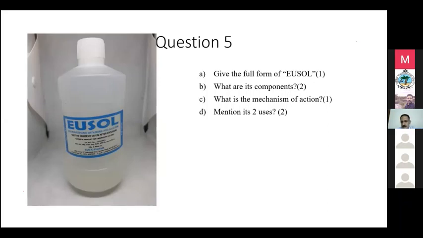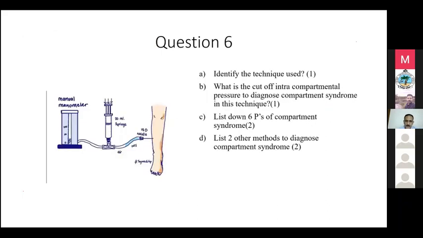Yeah. So in the case of Usol solution, we know that it is a chloride. In the case of Oxum, it is nascent oxygen. Okay. Oxum means nascent oxygen. And in the case of an iodide solution, it is iodine. It's a free radical. So that's why we have to keep it at least 1 or 2 minutes after application for its action. Okay. So we'll go on to the next question.